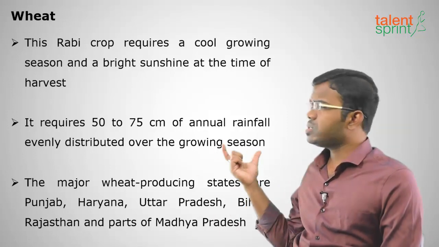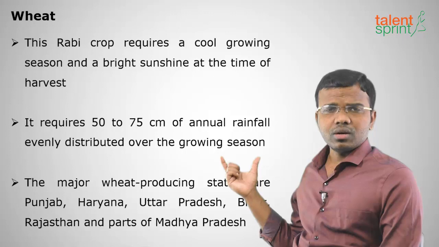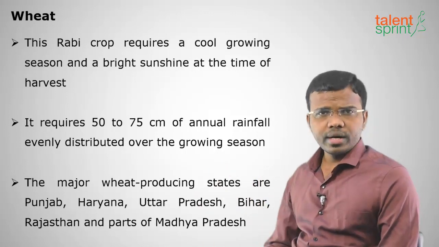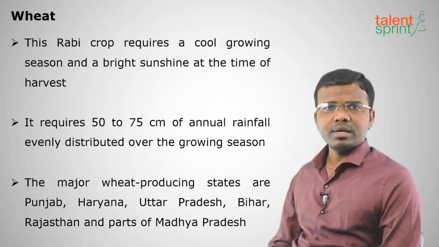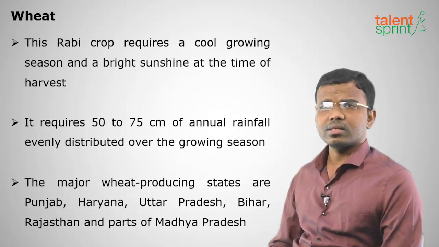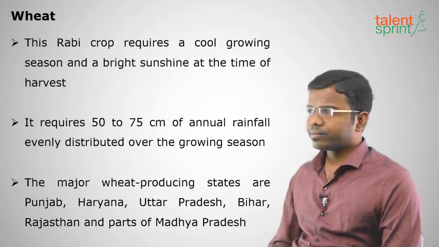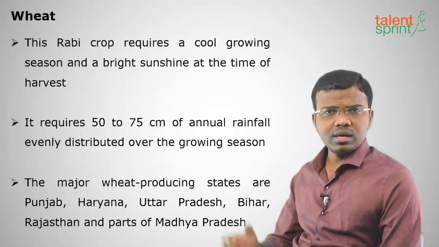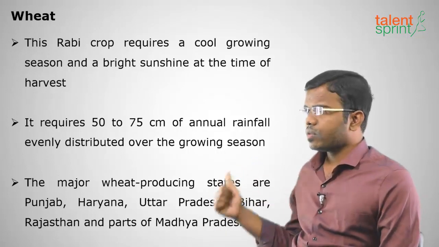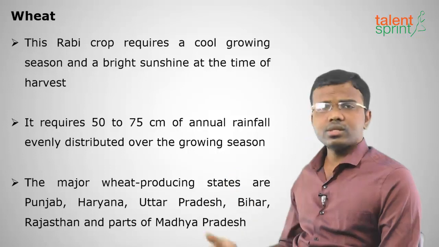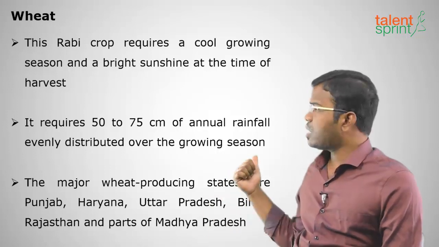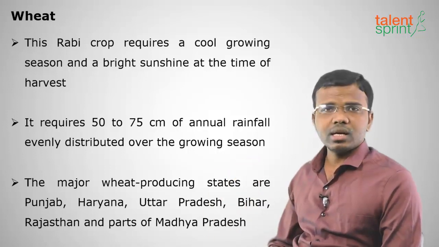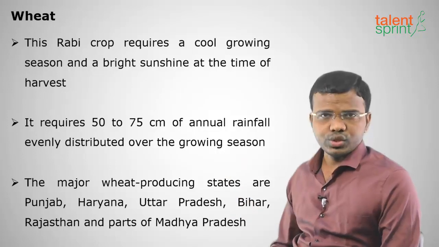It is mostly grown in colder or temperate regions, not tropical regions, where the sunshine is high. It requires 50 to 75 centimeters of rainfall, less than rice. The major wheat producing states are Uttar Pradesh, Haryana, Punjab, Bihar, Rajasthan and parts of Madhya Pradesh.